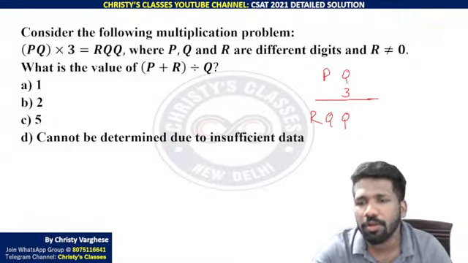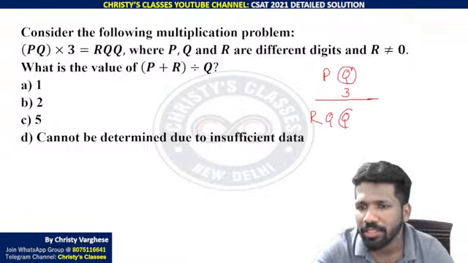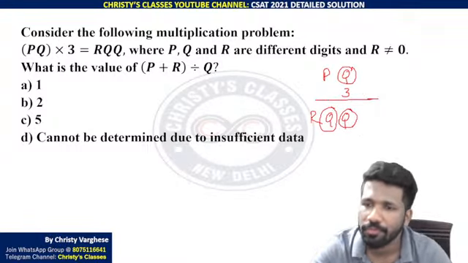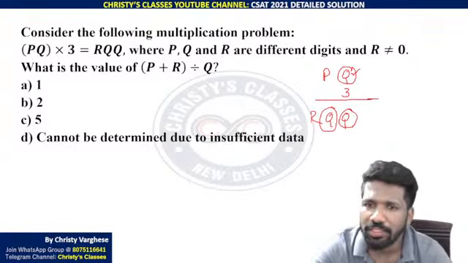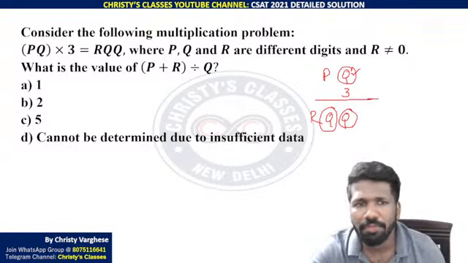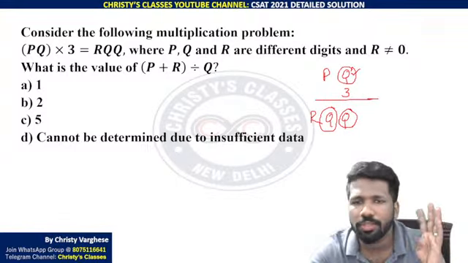PQ into 3 is equal to RQQ. This Q and this Q you have to observe. One digit is there. Q can be digits from 0 to 9. Which digit into 3 will give you the same last digit? That is what first you need to check.